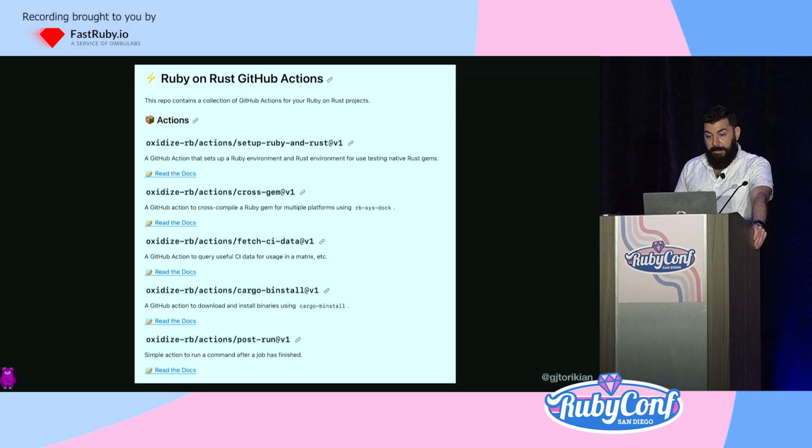And so technically speaking, all of that pre-compilation work can be done with C extensions. What I haven't seen for C is something like this, a full suite of CI actions that are generalizable and not scoped to one Ruby C extension project. This is some of the work that Ian and others are doing in the oxidize-rb group. A lot of that fundamental Rust language glue work is done, but there are always places where the DX can be standardized and improved upon.